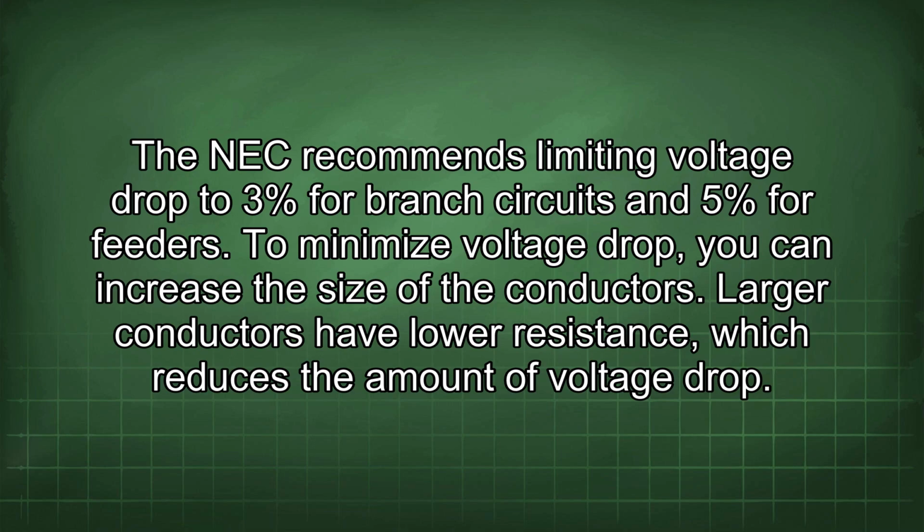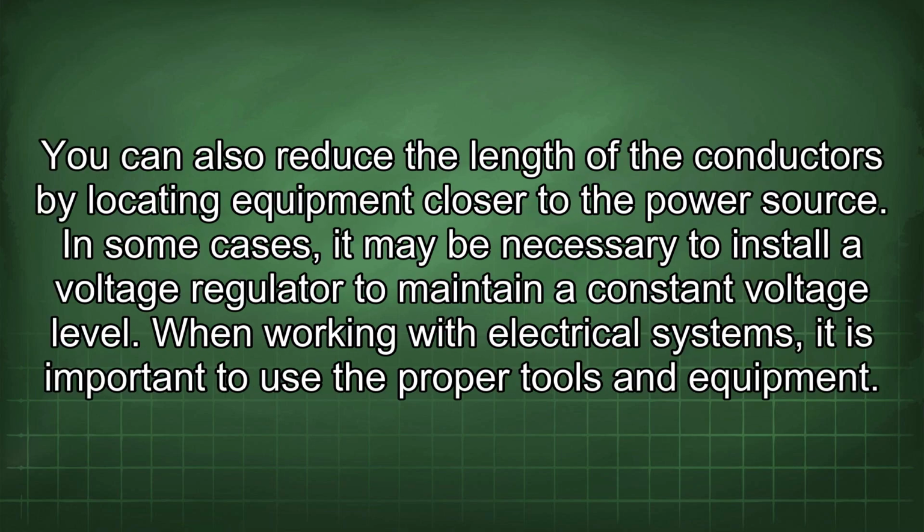To minimize voltage drop, you can increase the size of the conductors. Larger conductors have lower resistance, which reduces the amount of voltage drop. You can also reduce the length of the conductors by locating equipment closer to the power source. In some cases, it may be necessary to install a voltage regulator to maintain a constant voltage level.